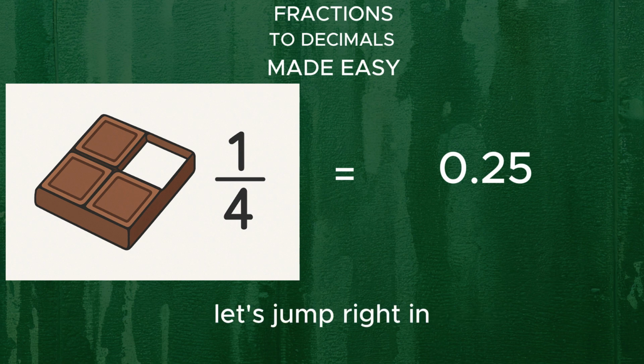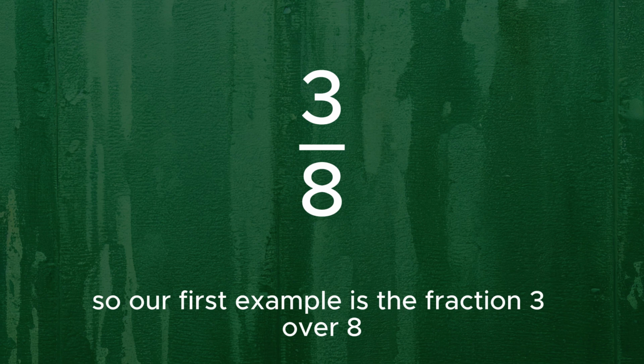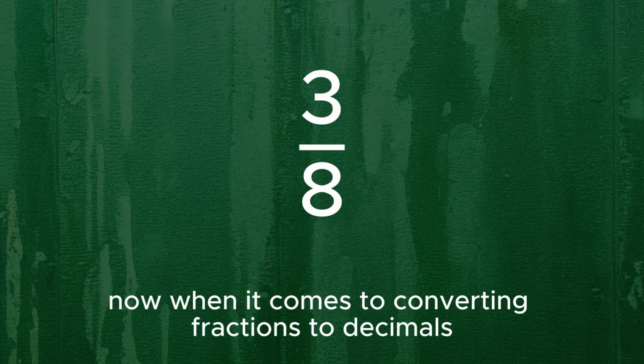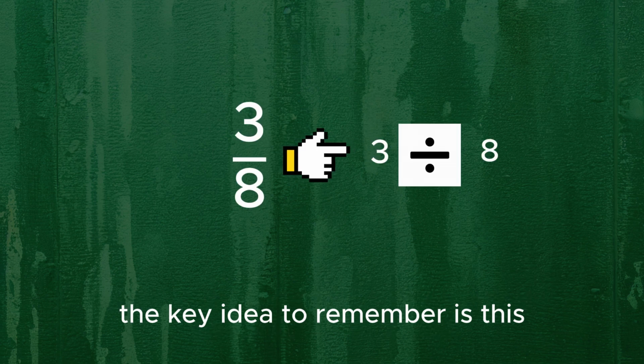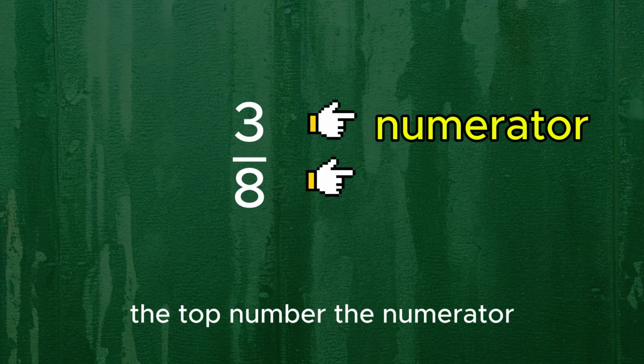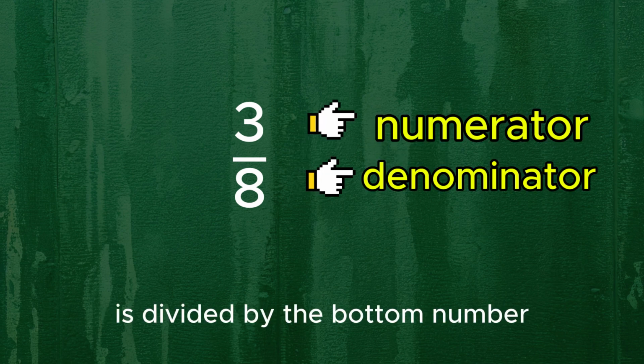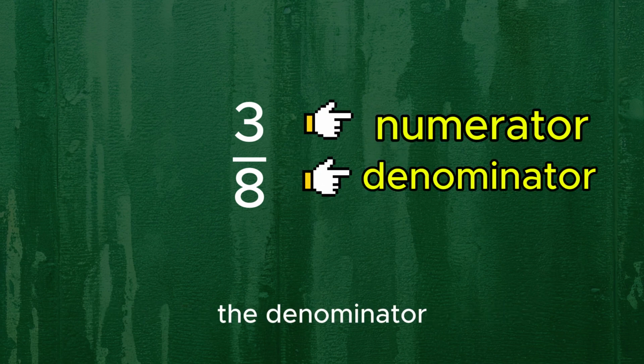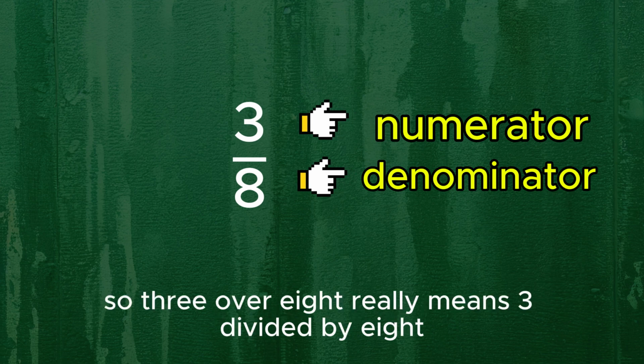Let's jump right in. So, our first example is the fraction 3/8. Now, when it comes to converting fractions to decimals, the key idea to remember is this: a fraction is just a division problem. The top number, the numerator, is divided by the bottom number, the denominator. So 3/8 really means 3 divided by 8.